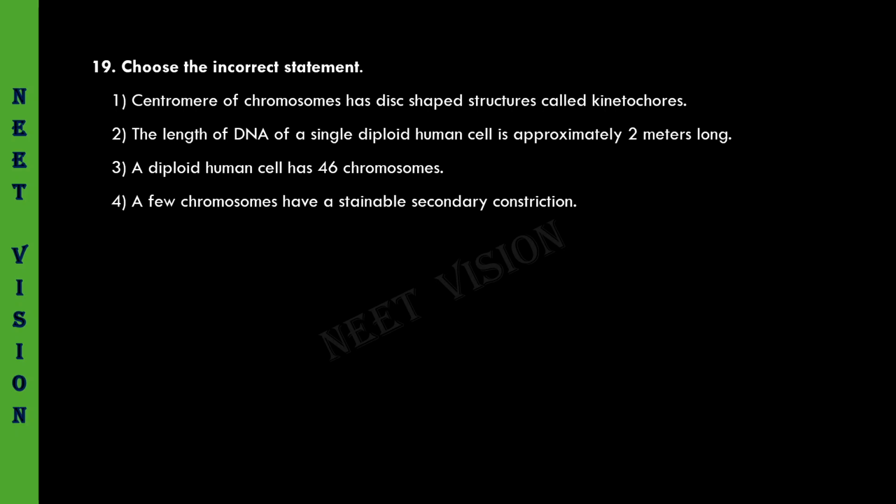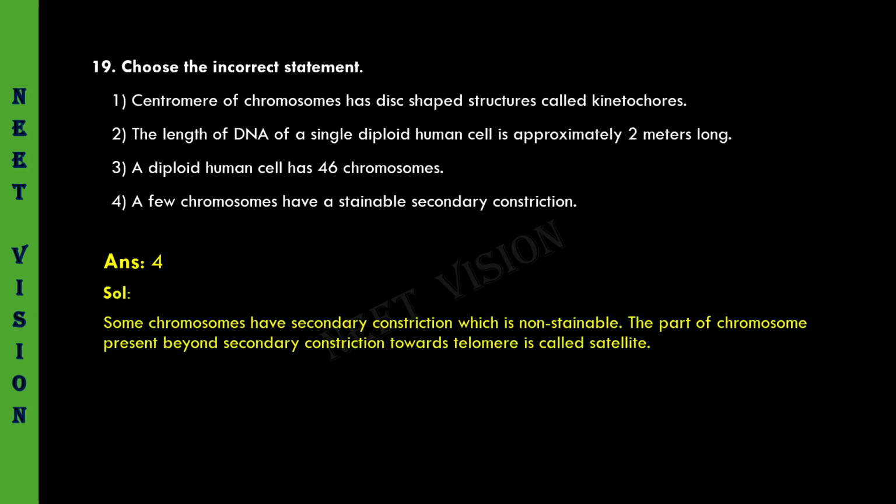A few chromosomes have a stainable secondary constriction. No, it is an incorrect statement. It is not stainable, it is unstainable. Secondary constriction is unstainable. So the fourth option must be the incorrect statement. Let us see the answer. So answer 4. Let us see the explanation for it. Some chromosomes have secondary constriction which is non-stainable. The part of the chromosome present beyond the secondary constriction towards the telomere is called satellite or trabant, and such chromosomes are referred to as SAT chromosomes or trabant chromosomes.